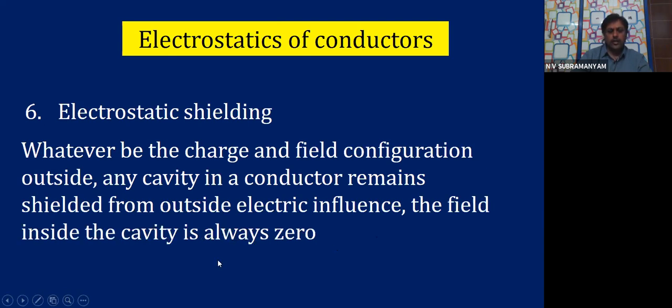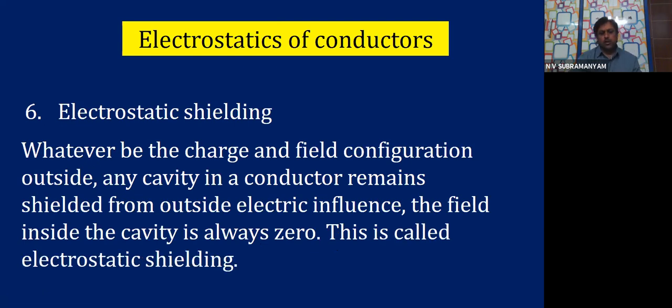The field inside the cavity is always zero. This is called electrostatic shielding.